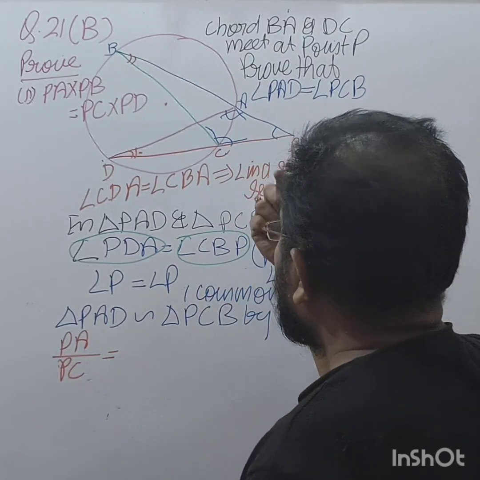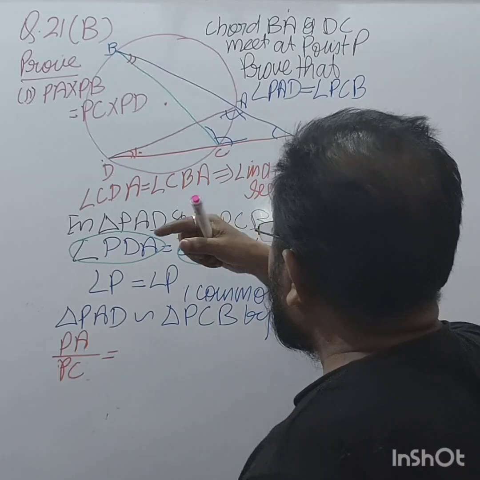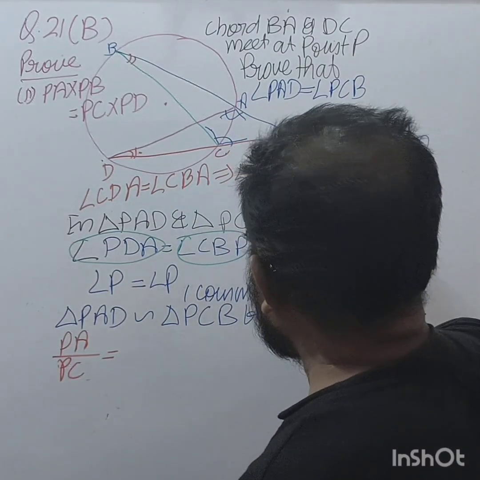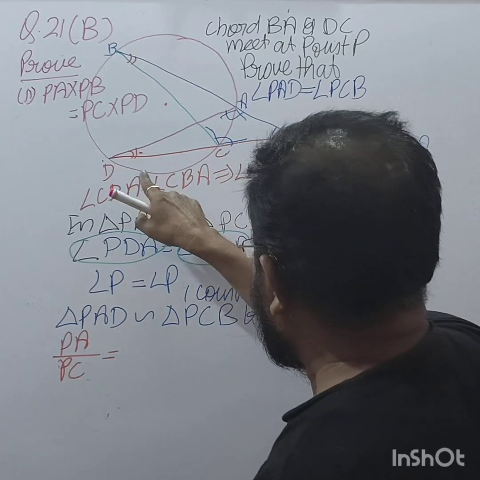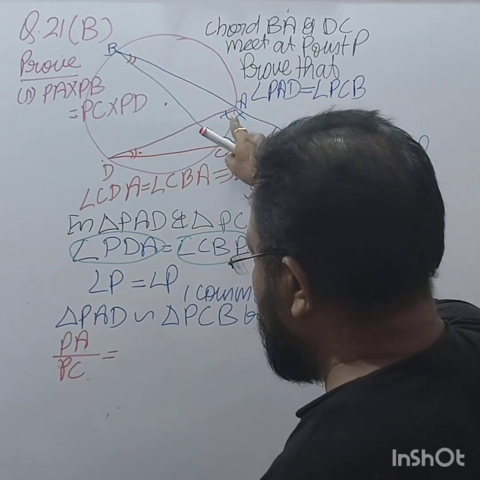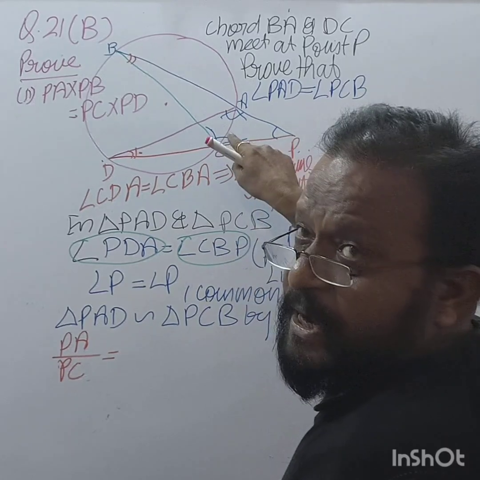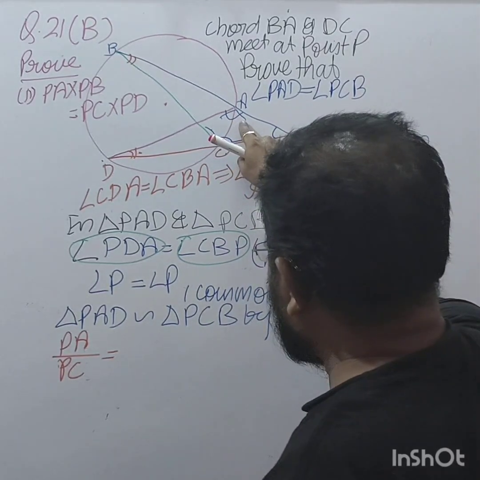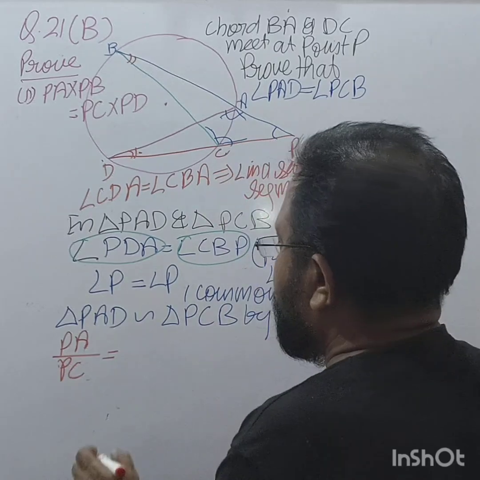Now in triangle PDA, angle A is equal to angle C, and the side opposite to this angle is PD.